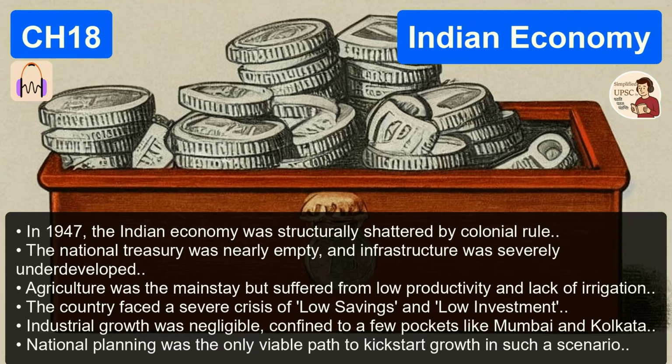So you're saying the invisible hand of the market was basically paralyzed because there was no money to move it. That's a really vivid way to put it, yeah. The economy needed what economists call a big push.